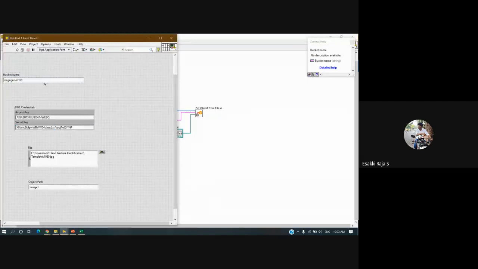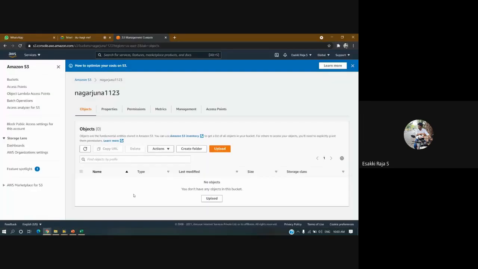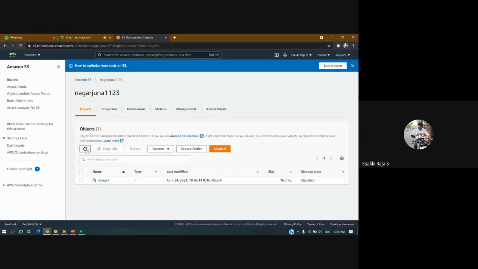Okay, so let me click on bucket name and I'll copy this. Yes. So now you can see it took some time to upload a file and it stops without any error. Okay. So now if I open the cloud, I just need to refresh. Now you can see one file has been uploaded to my cloud, like an image.